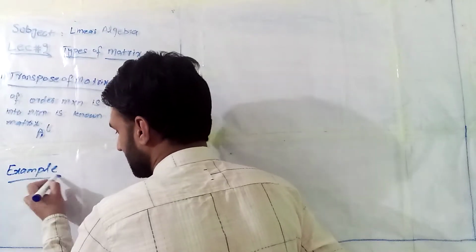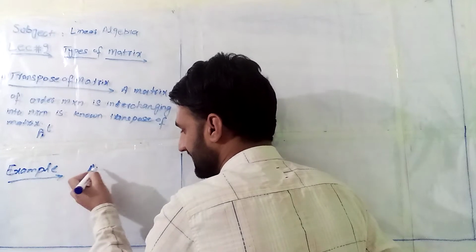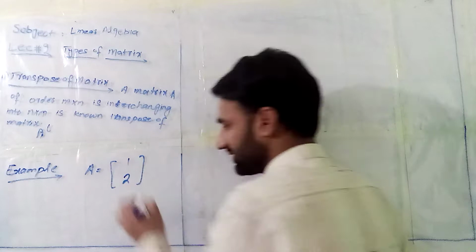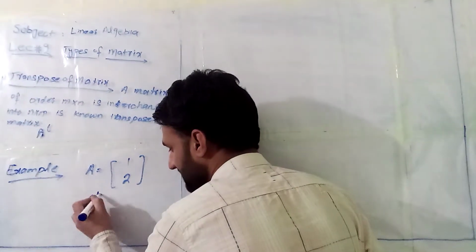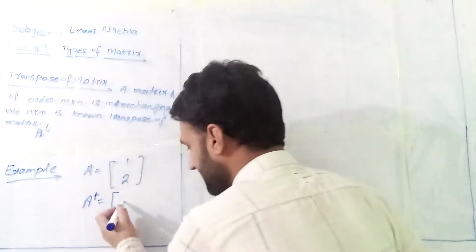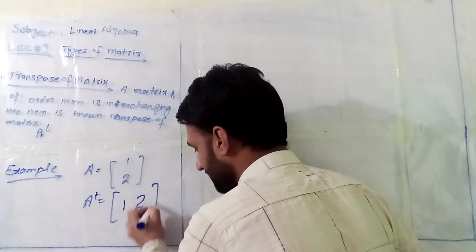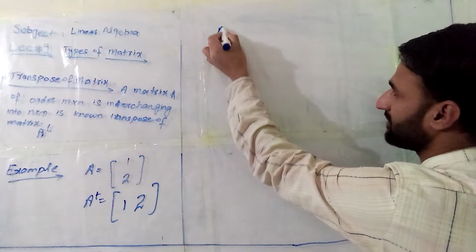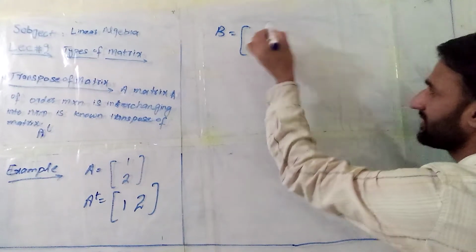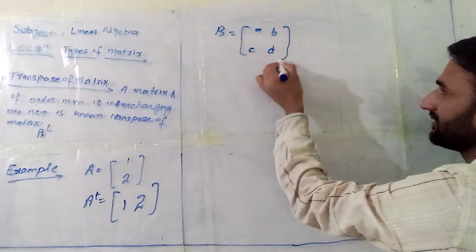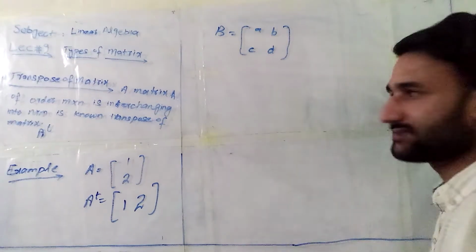For example, in a simple case, suppose I have a matrix like this, 1 and 2. If you want to take the transpose of this matrix, it means this column changes into a row, which means 1, 2. We can choose another example. For example, I have a matrix like this: A, B, C and D. Take the transpose of this matrix.